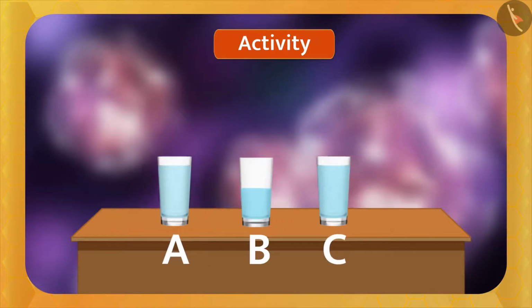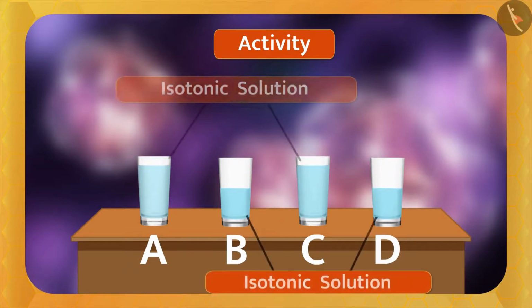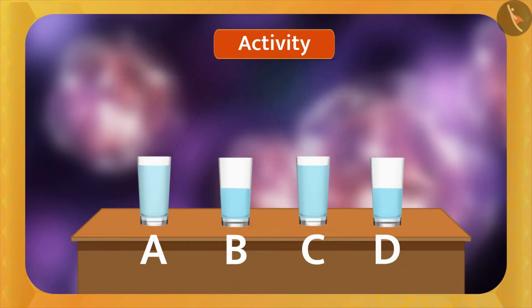Similarly, take another glass D in which we will keep the amount of water and the quantity of sugar or salt as glass B. Now, here, when glass B and glass D are compared, then the concentration of water in both will be same. That is, both glass B and glass D will also be called isotonic solutions to each other. Now friends, what will happen? If you put a cell into these solutions, let's see.